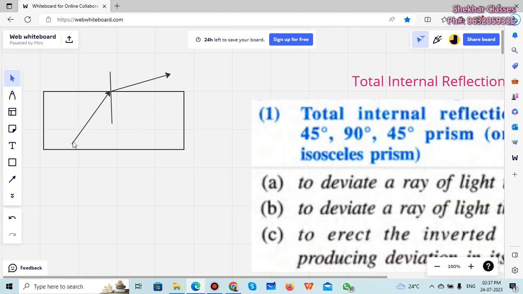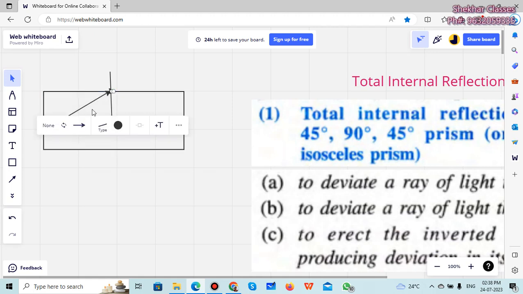Now if I further increase, this is the angle of incidence that we have. If I increase the angle of incidence, this also will increase. If I further increase, it will become parallel to the surface. So this angle of incidence is called the critical angle. And when we further increase this, then it will no more go there and will come back into the same medium.